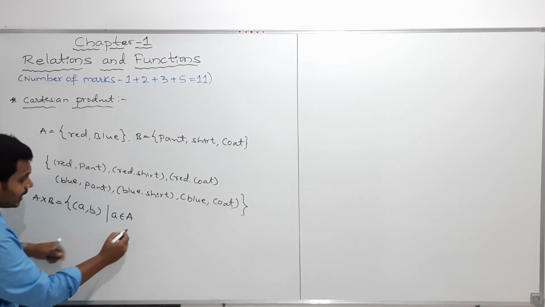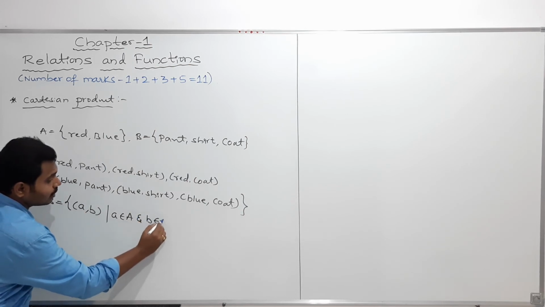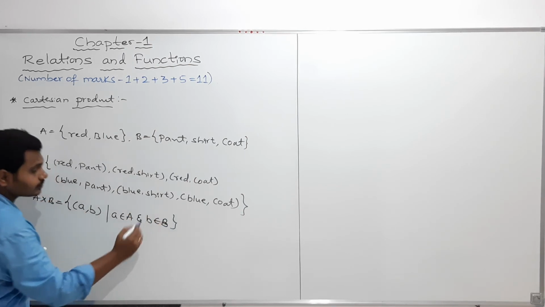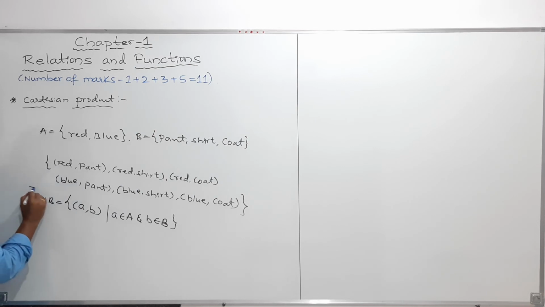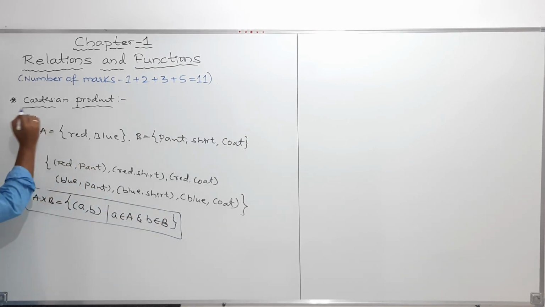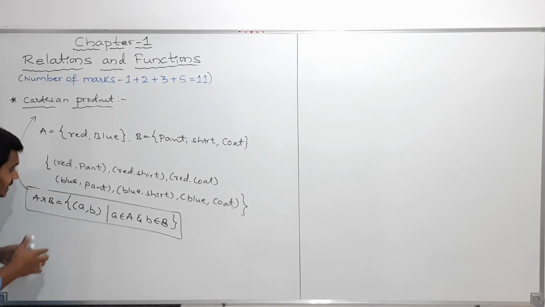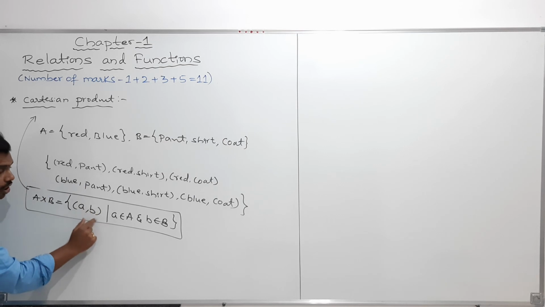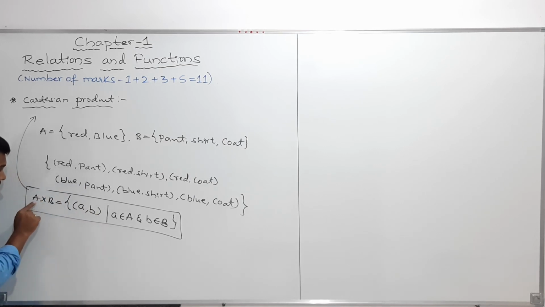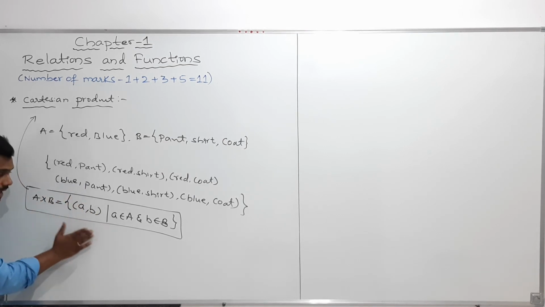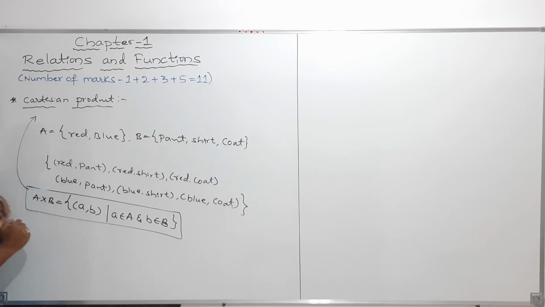A belongs to A and B belongs to B. Clear? So like this I can write. So this is what we can call Cartesian product. So Cartesian product means what? If A and B are two non-empty sets, then the collection of all possible ordered pairs from the set A to B, that set we can call Cartesian product.